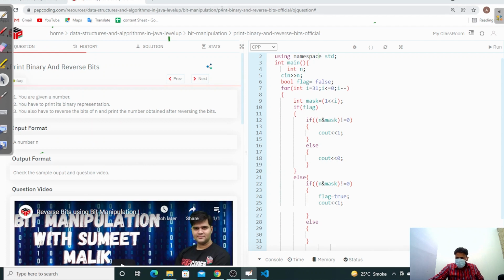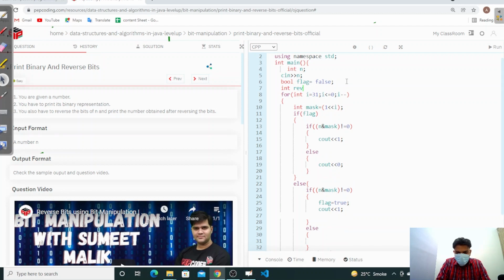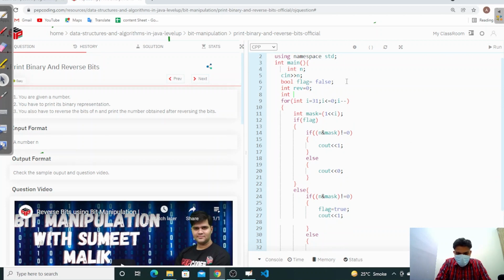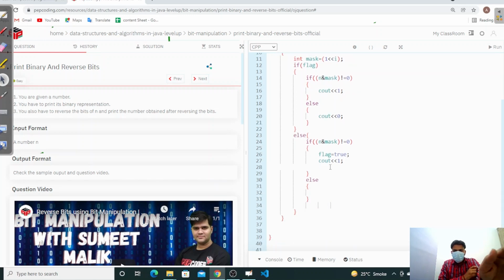Okay, so now we have to go and code it. What we have to change is this: we take an int reverse value equal to 0, and then int j equal to 0. What is the benefit of this? I'm just explaining. Initially we take reverse value equal to 0 and j equal to 0. But what you have to change is, when you get the first one, then we have to create a next mask for reversing the digits.